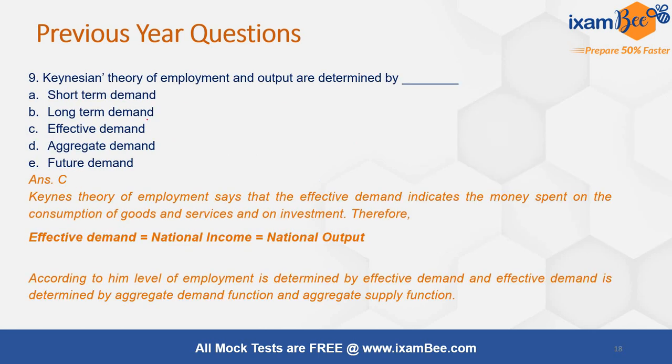Next question is another question from the Keynesian theory of employment and output, which says that effective demand determines the level of employment and output. And what is effective demand? The point where aggregate demand is equal to aggregate supply is your effective demand, and this determines the level of output and employment in the Keynesian theory.